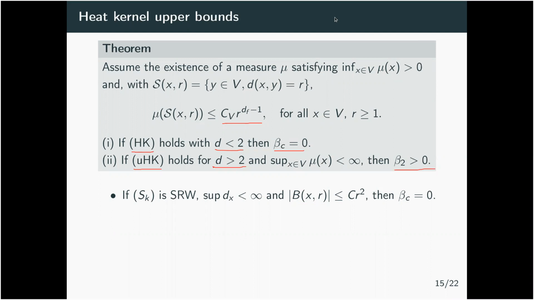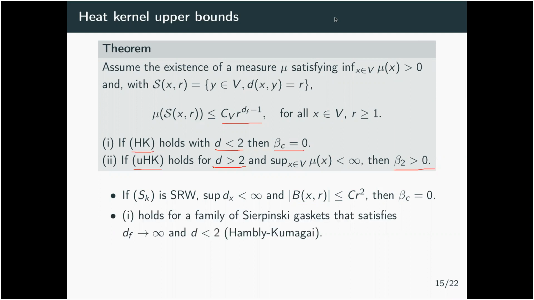You can also do it for non-simple random walks when you have some kind of Carne-Varopoulos bound. This also works. But this theorem is not complete, in the sense that we can actually find a family of fractals, the Sierpinski gaskets, whose fractal dimension goes to infinity.